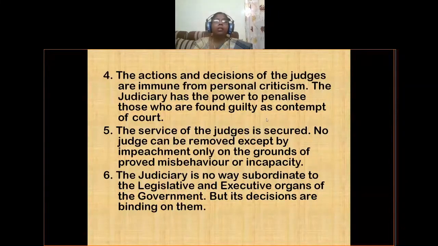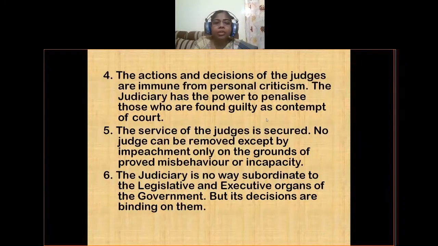Next one is the judiciary is in no way subordinate to the legislative and executive organs of the government, but its decisions are binding on them. The three organs are legislature, executive and judiciary. But the legislative and executive organs' decisions can be reversed or cancelled by the judiciary.